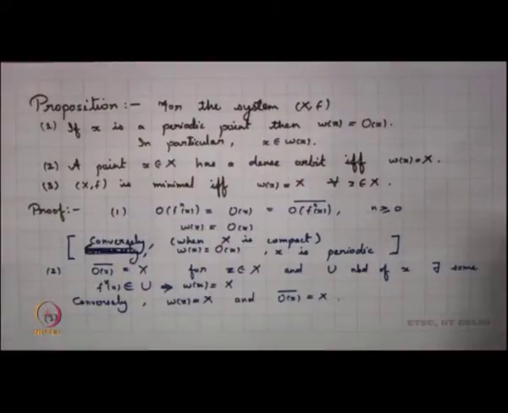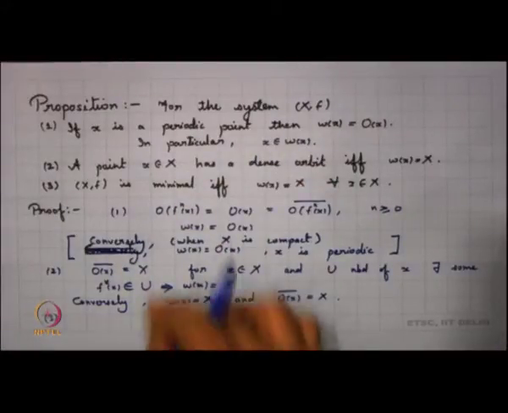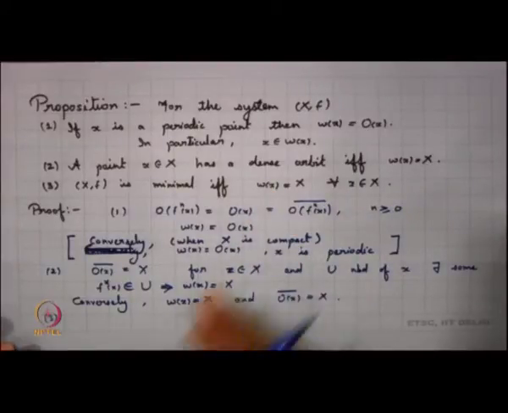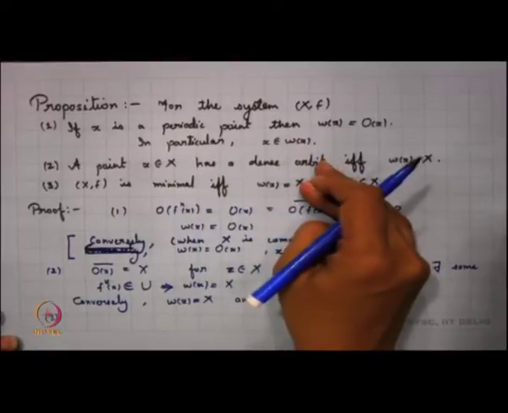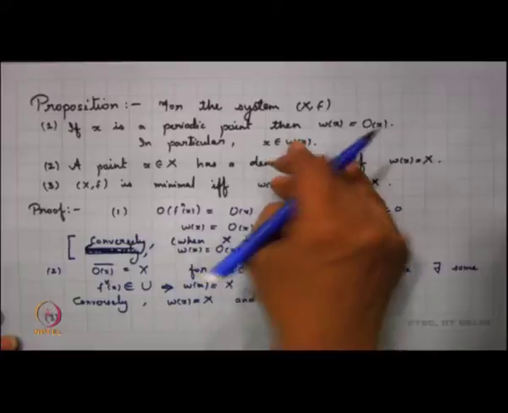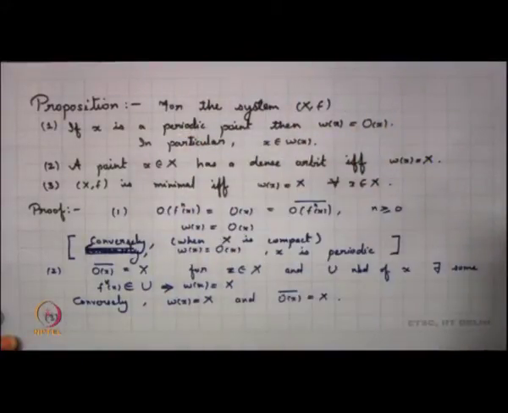The third part is still simpler. Again it follows from this fact that x is minimal means all points have a dense orbit. Since every point has a dense orbit, all the limit sets will be whole of x, and all of these points have limit set equal to x. I can use the second part to say that x has a dense orbit, and when this is true for every x in x, the system is minimal.